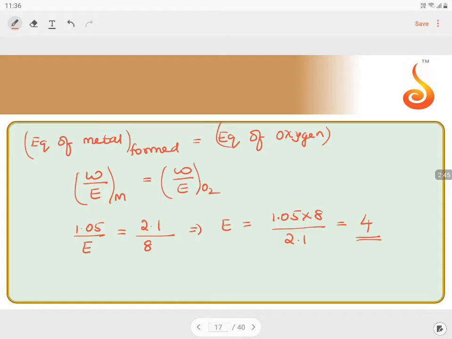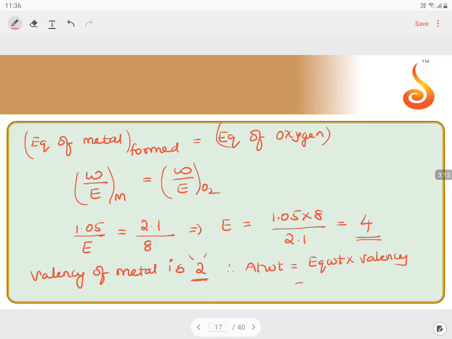Now we know valency of the metal is 2, because in the metal oxide, if they don't mention the valency of the metal, we take it normally as 2. So if you take valency is 2, then atomic weight is equals to equivalent weight into valency. That means it should be 4 into 2. 8 should be the atomic weight of that particular substance.